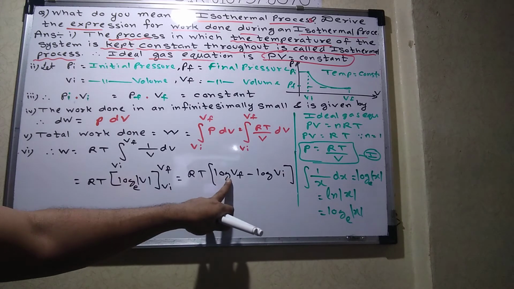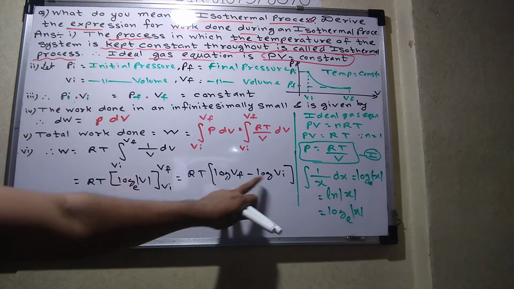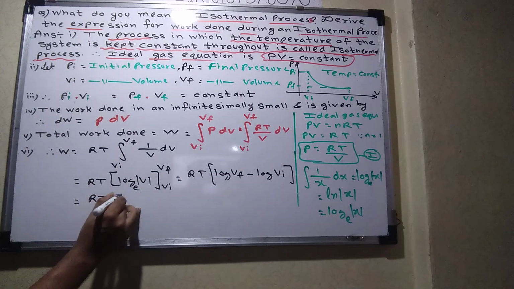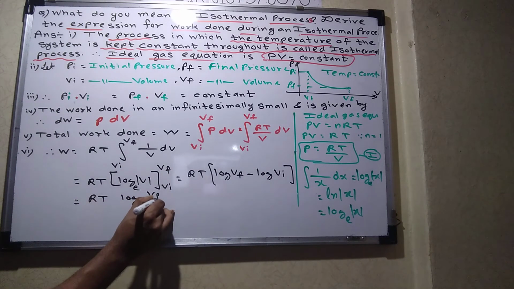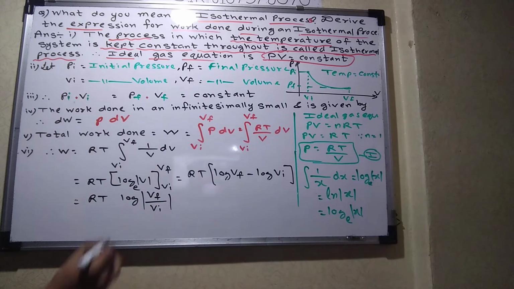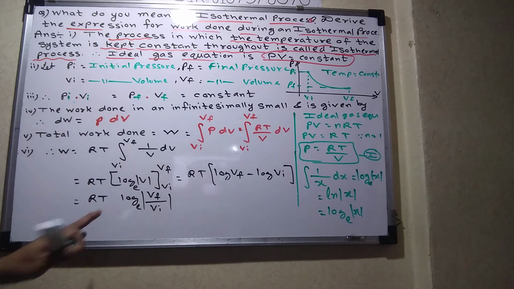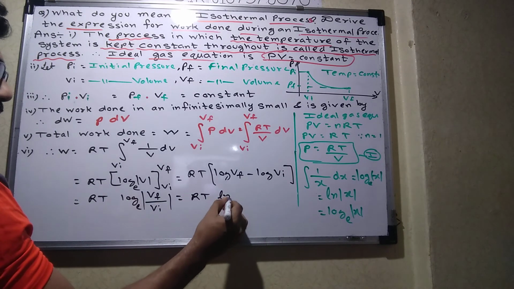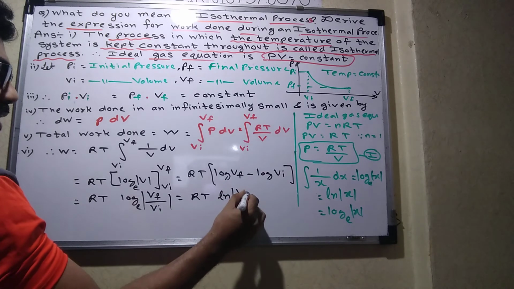Okay. So who will tell me the formula for log m minus log n? If I simplify, what will I get here, students? Log of Vf upon Vi. Am I right? But what is the base here? E. Okay. So either you can write like this, or some students write ln Vf upon Vi.